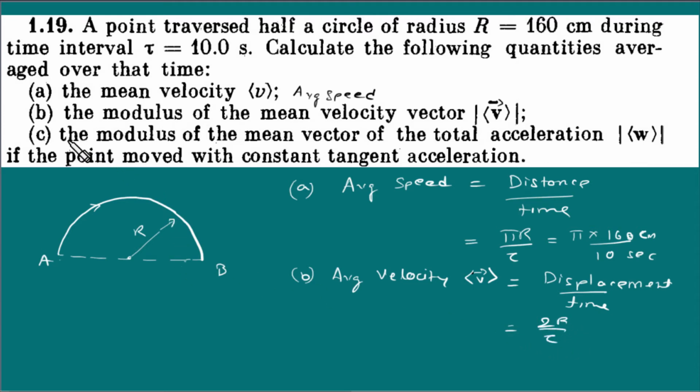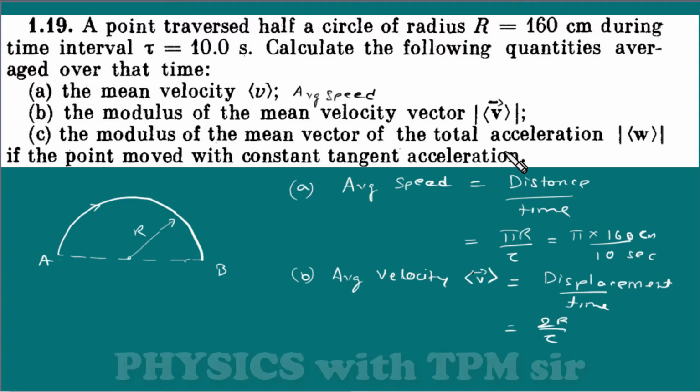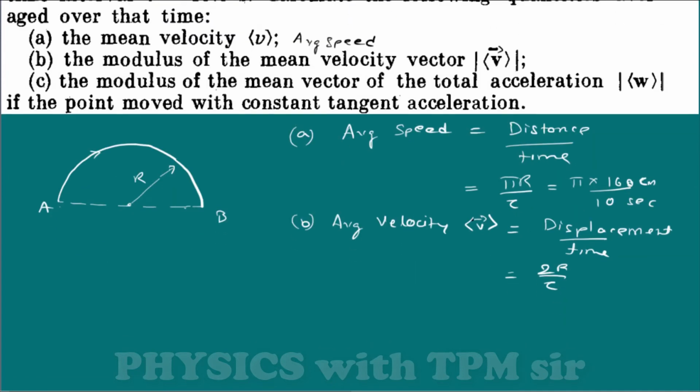Now in part C, the modulus of the mean vector of total acceleration. That means they are asking average acceleration.